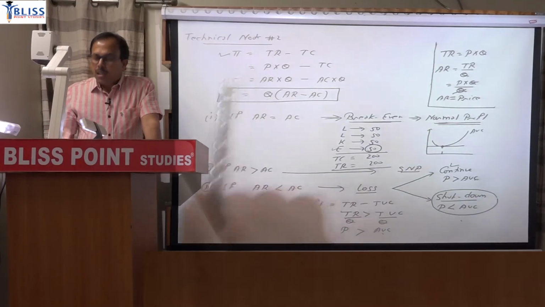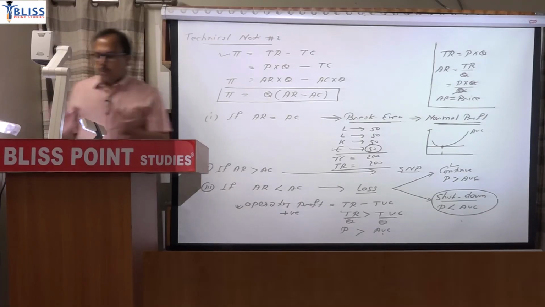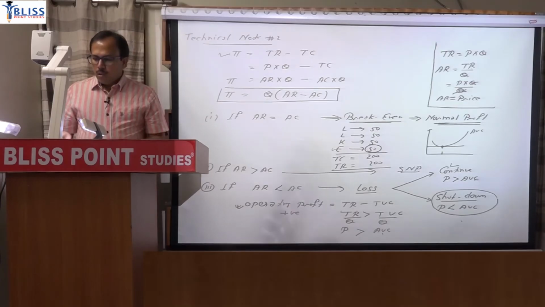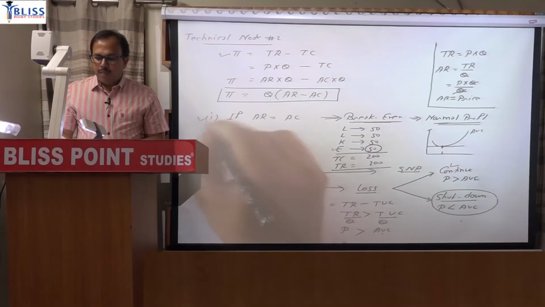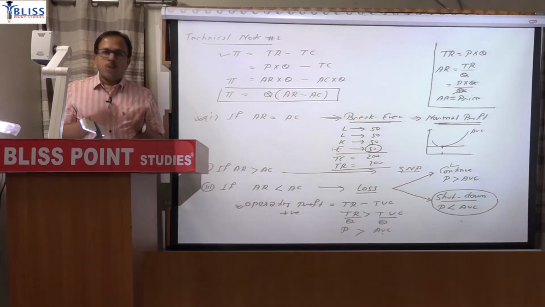So remember, ये जो point आप लिख रहे हैं, it will be applicable for all markets. So when you read oligopoly or monopolistic or perfect competition or monopoly, you have to apply this concept in any form of market structure. So if AR equal to AC, the firm will be having a normal profit. If AR is greater than AC, supernormal profit.